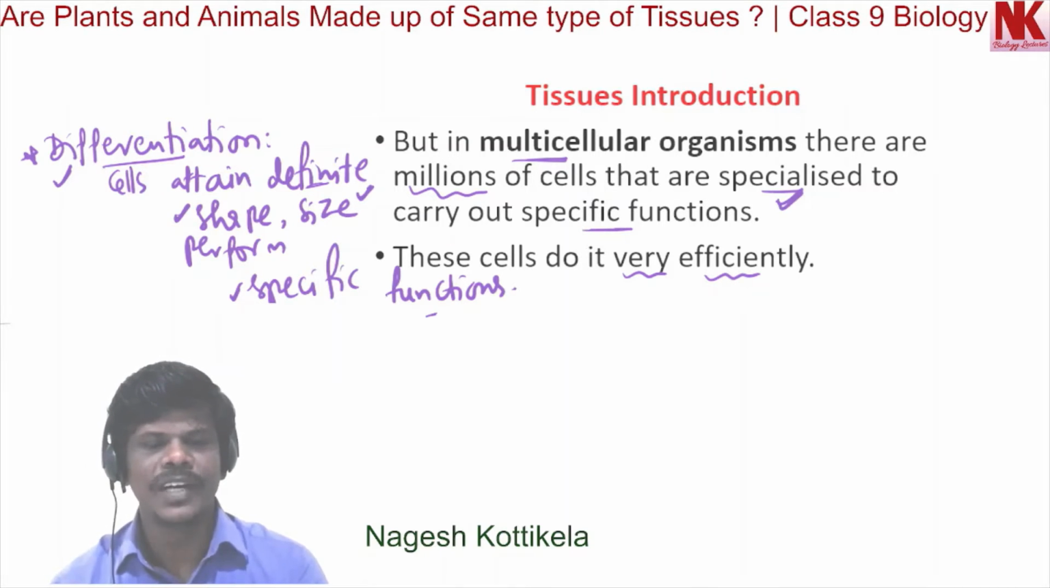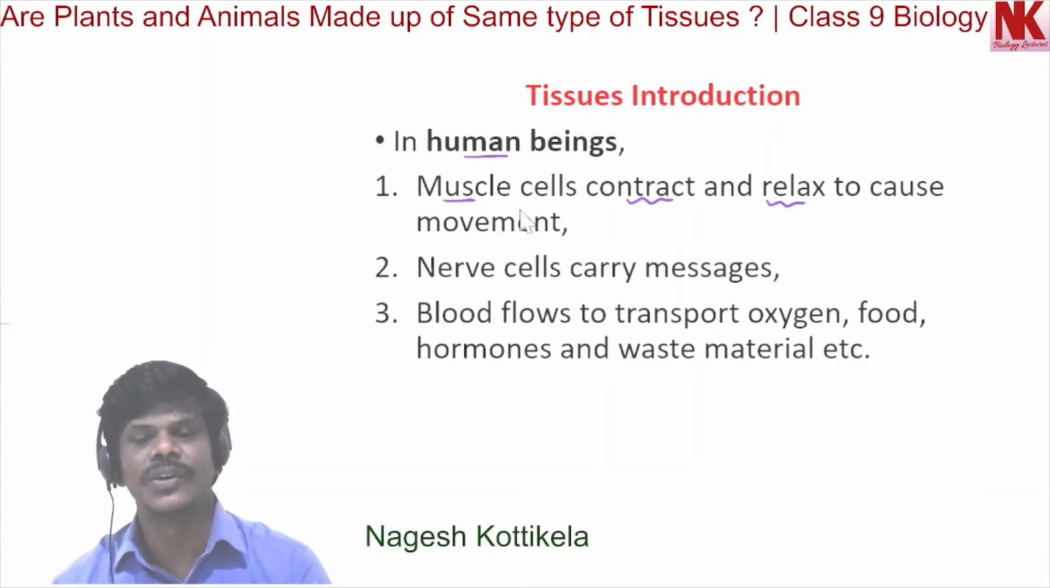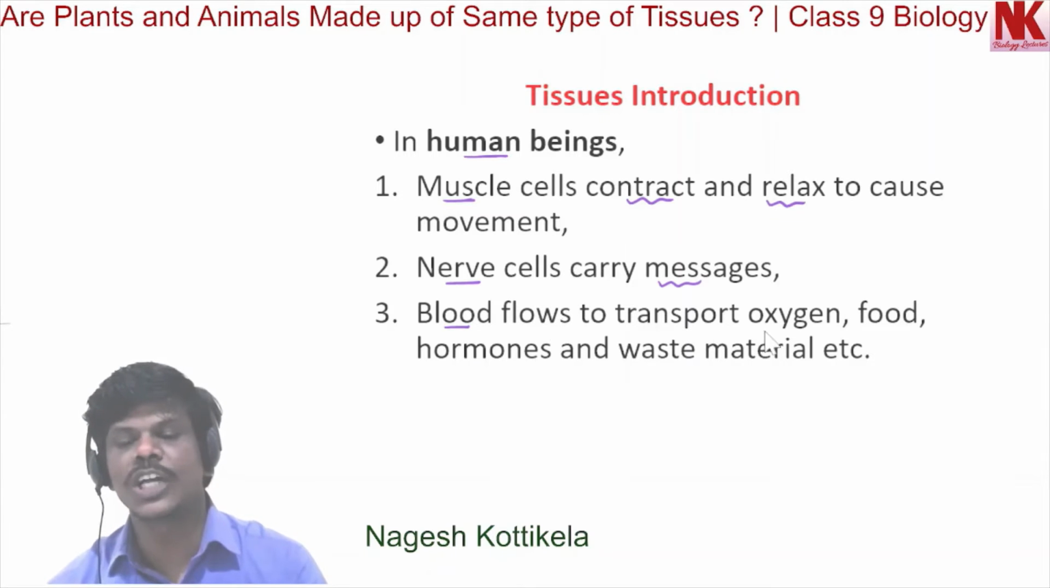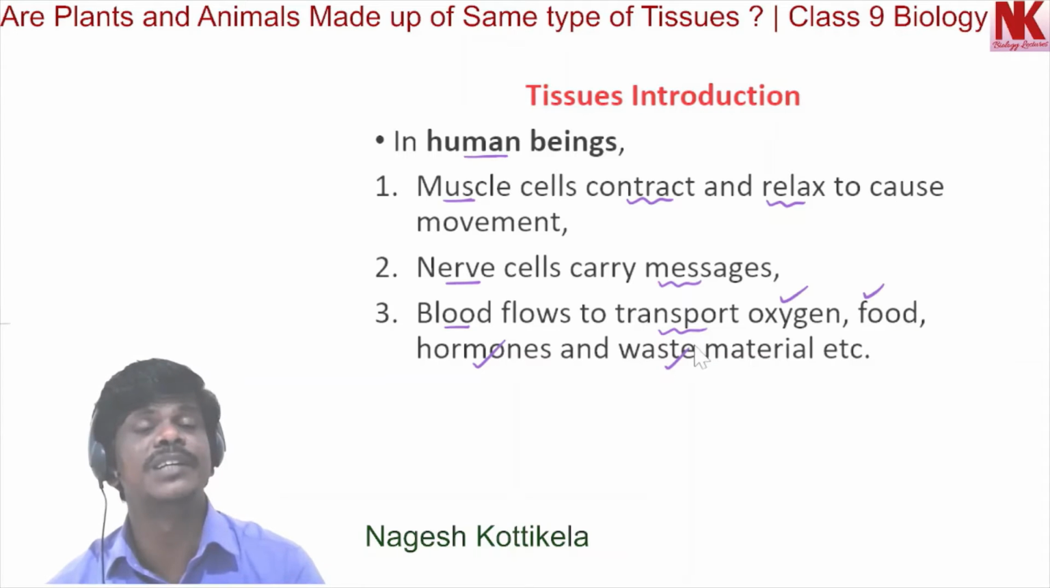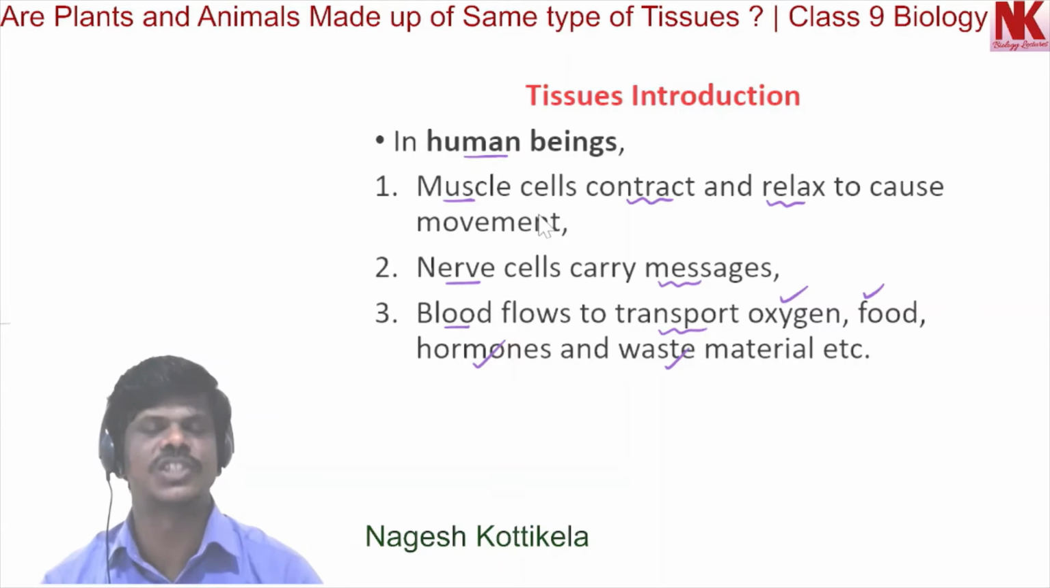Now, moving to the next. If we speak about human beings, muscle cells contract and relax to cause movement, nerve cells carry messages from one part of the body to another, and blood flows to transport oxygen, food materials, hormones, waste materials, and so on. So here we find different types of cells and tissues performing different functions.